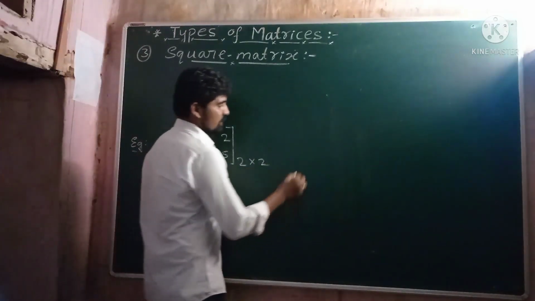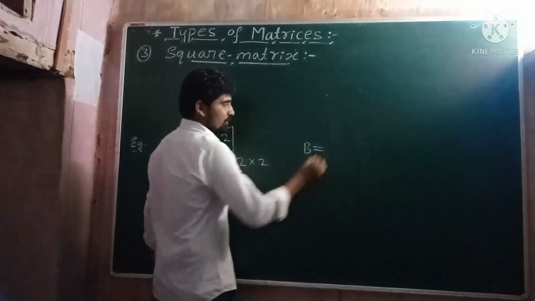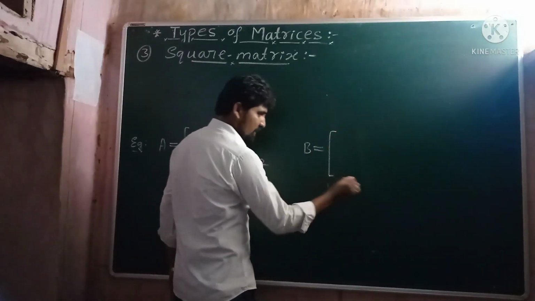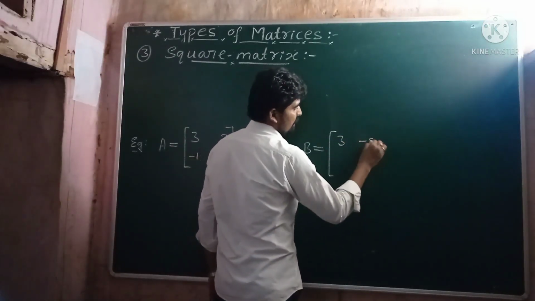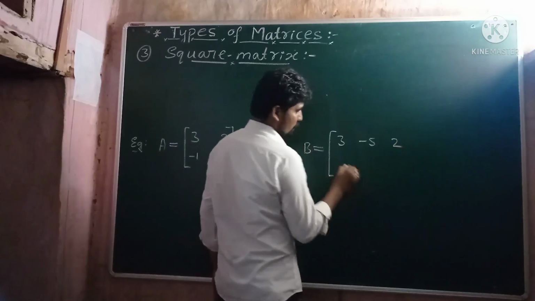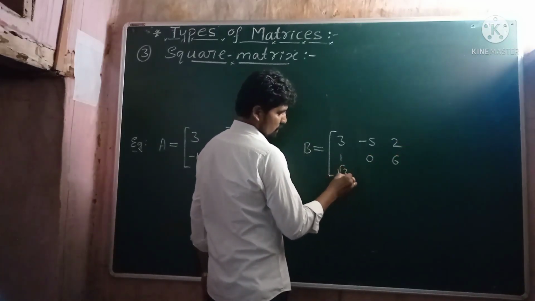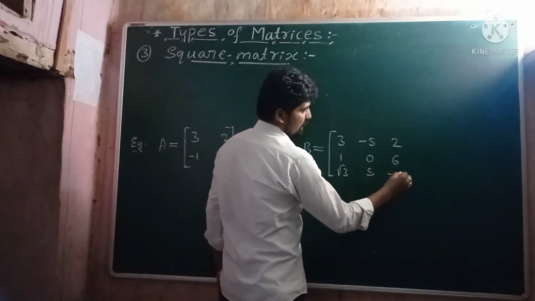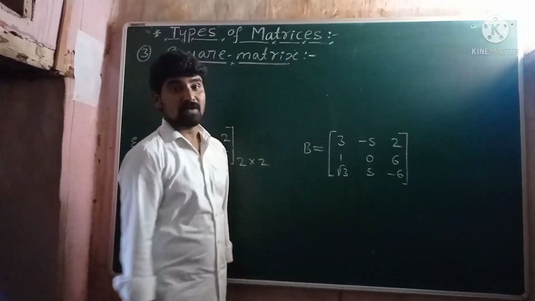Let us consider one more example. Let B be another matrix and the elements of the matrix B are 3, -5, 2, 1, 0, 6, √3, 5 and -6. This is also one of the matrices. Why?